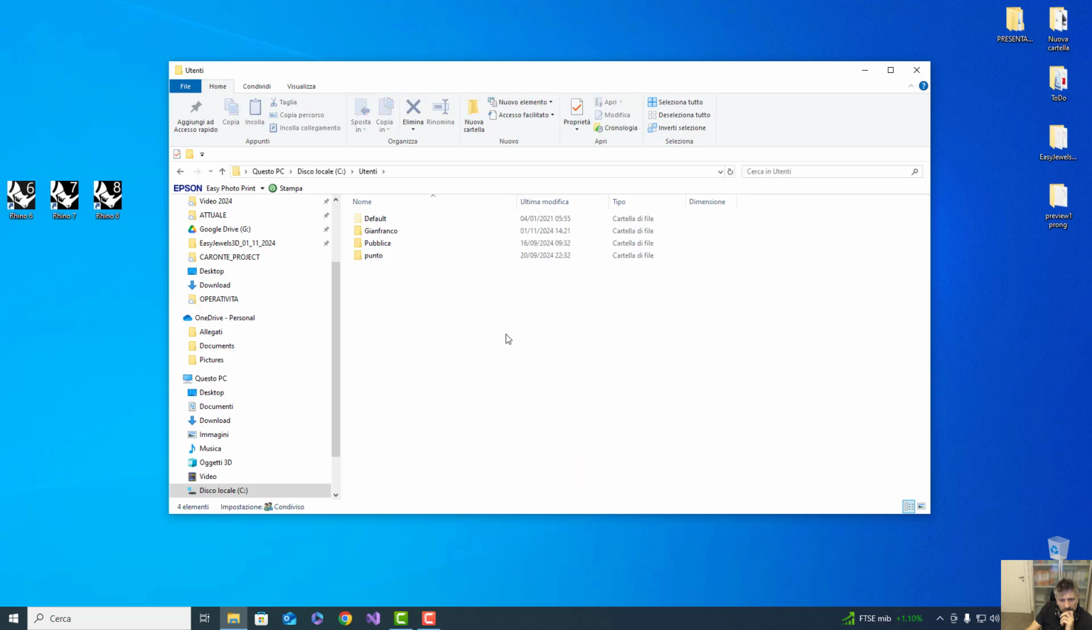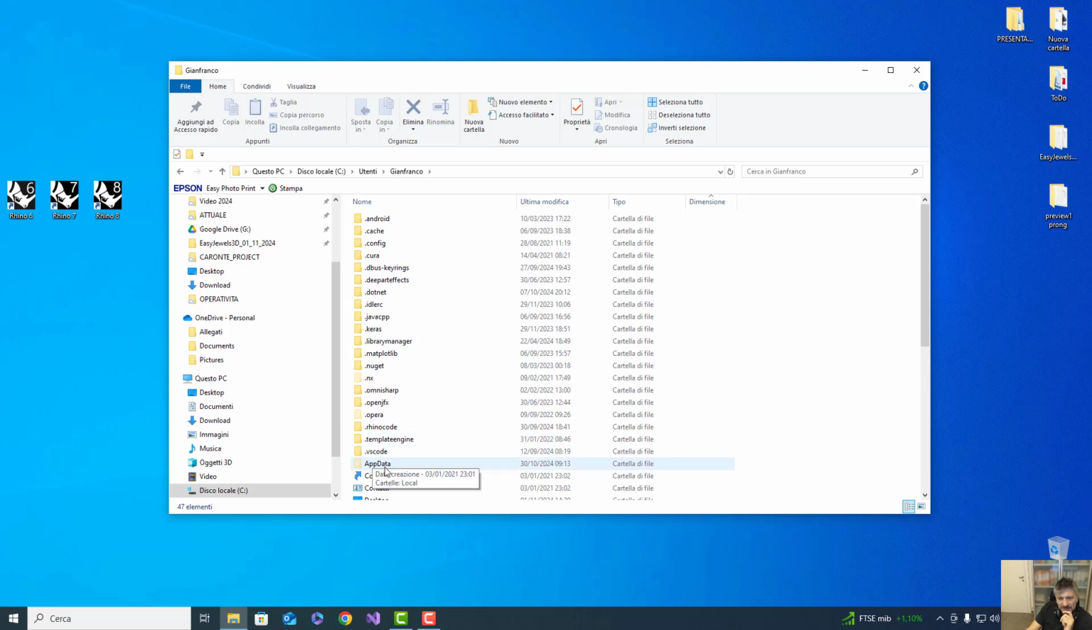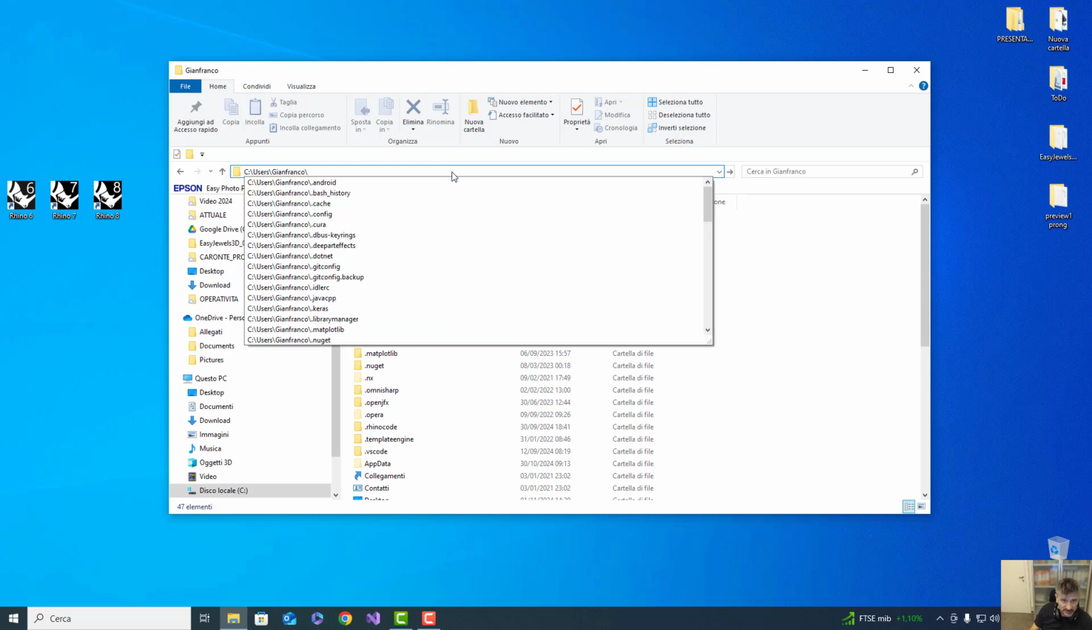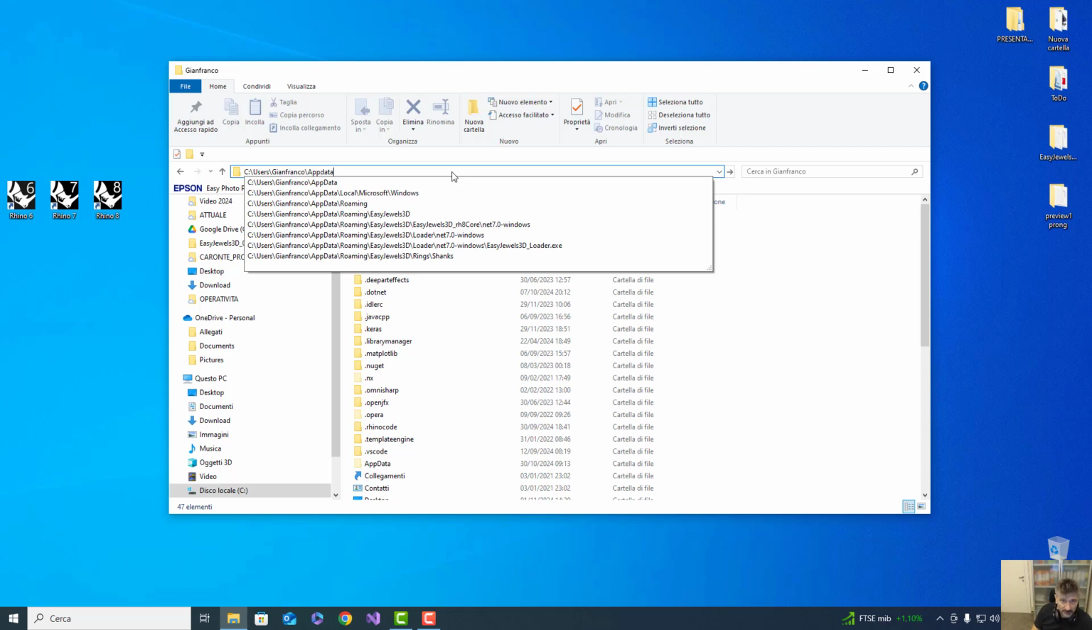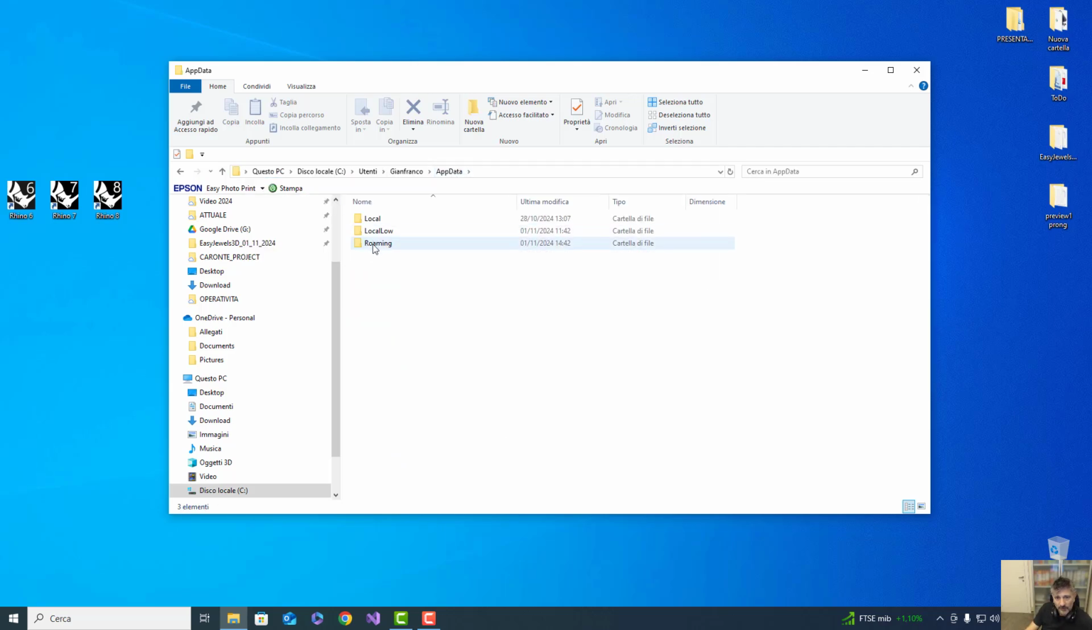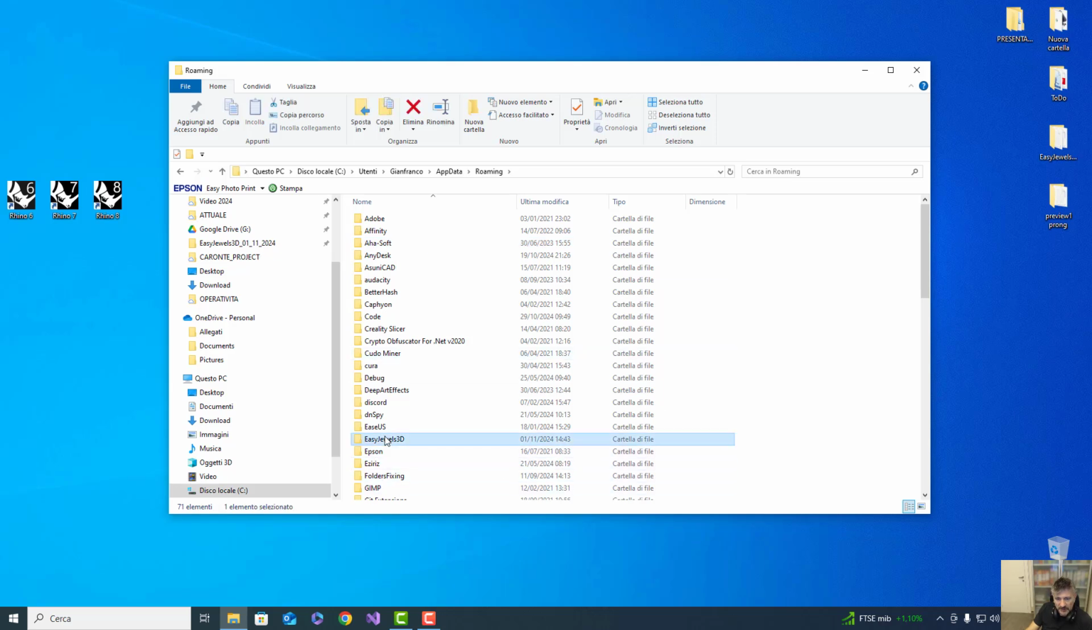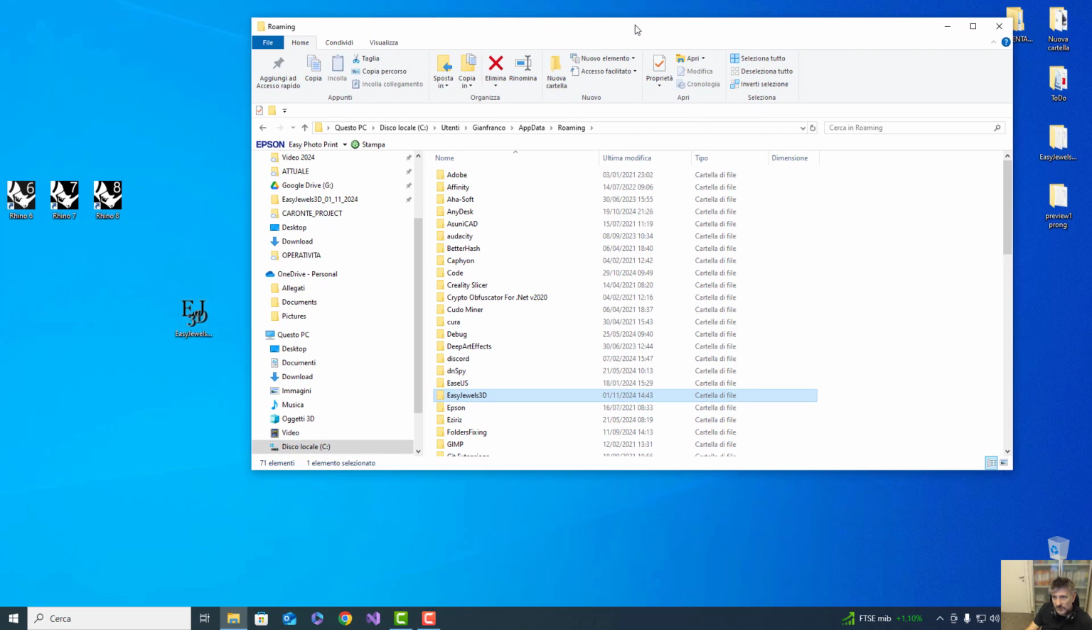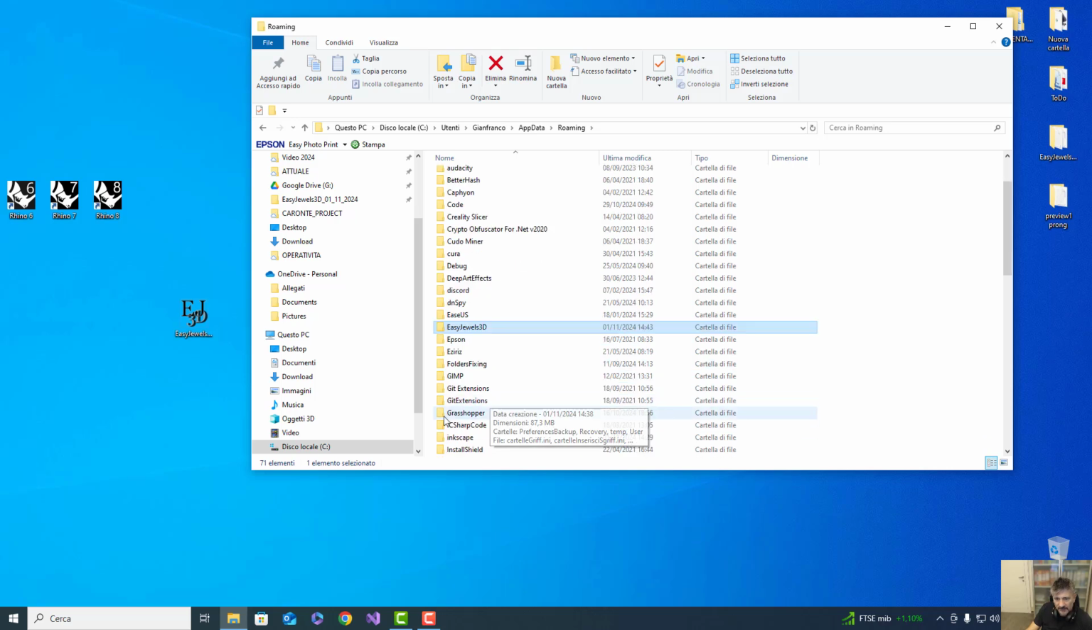When you install EasyJewels3d, you will see that in your user, AppData is a hidden folder. If you don't see it, you either activate hidden files visualization, or you type AppData and go there. Roaming, EasyJewels3d. The installer of EasyJewels3d saves this folder here and this folder here in your roaming.